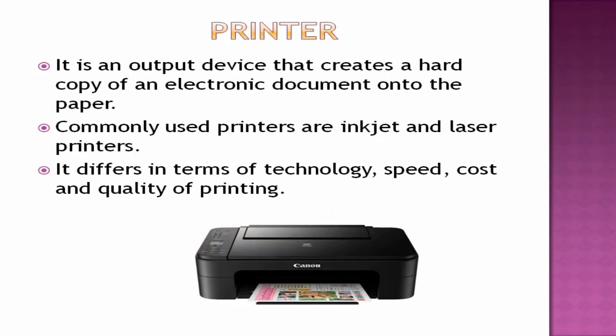So what is a printer? It is also an output device that creates a hard copy of an electronic document onto paper. When it is on your computer screen, it is called soft copy. When you take a printout, when you take anything on paper, it is called hard copy. Commonly used printers are inkjet and laser printers. They differ in terms of technology, speed, cost, and quality of printing. So the technology differs in each printer.